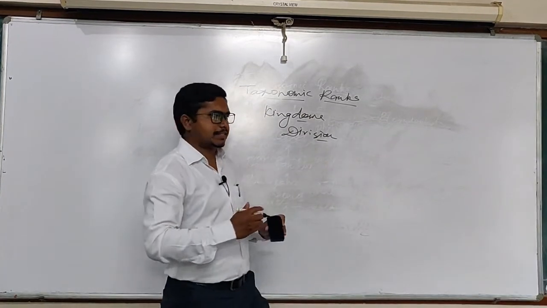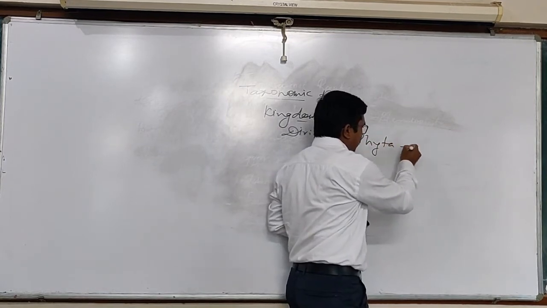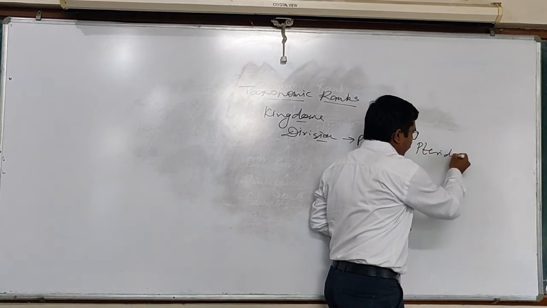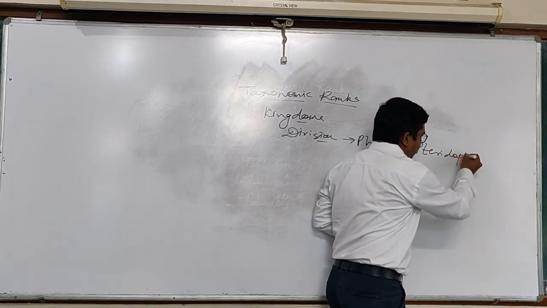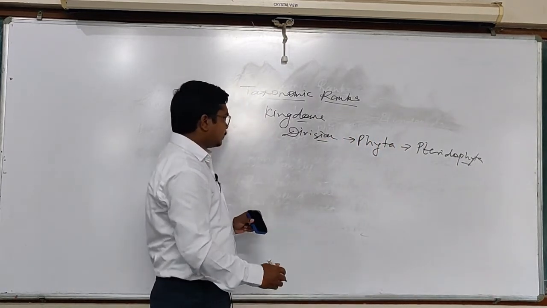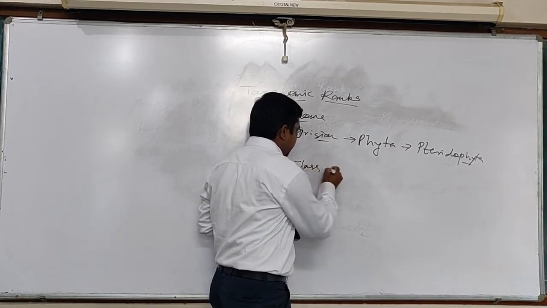The division has the suffix phyta. For example, Pteridophyta, Bryophyta, etc. It is again divided into a number of classes.